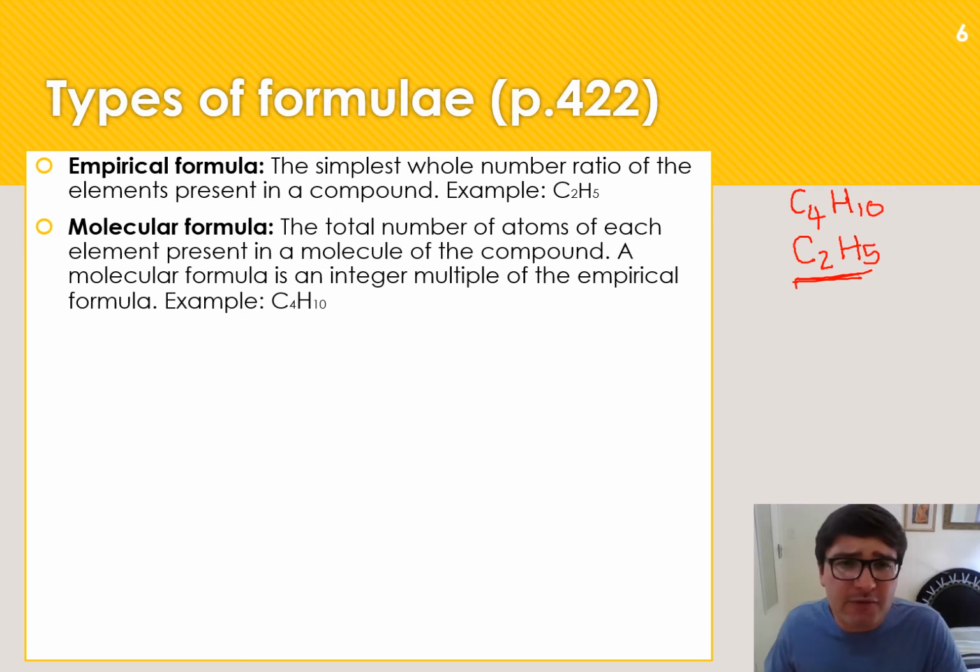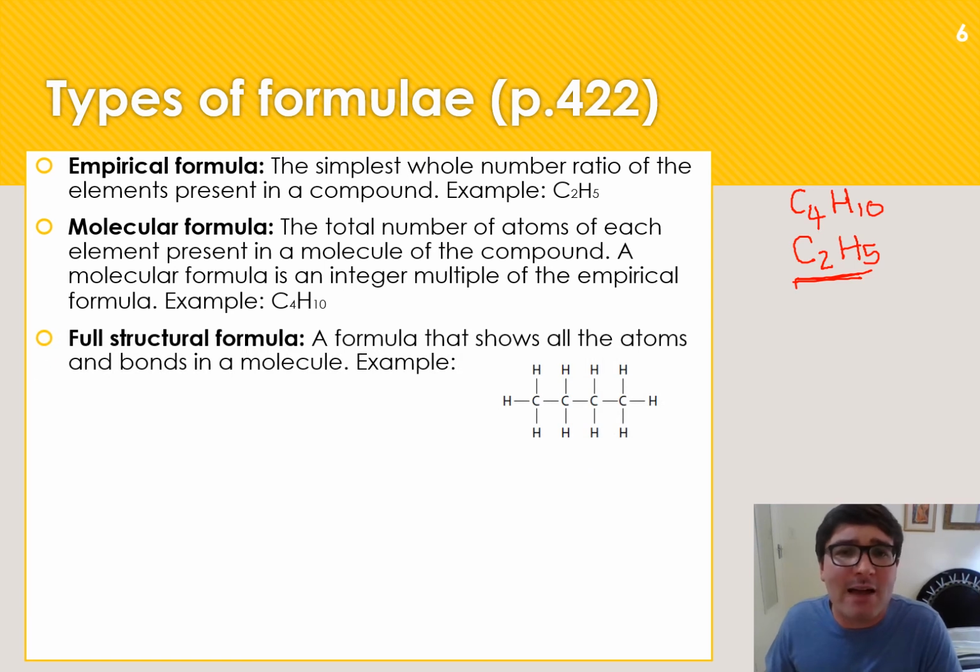Then the molecular formula indicates the correct number of atoms for a certain compound. So in other words, in the case of butane, we need 4 carbon atoms and 10 hydrogen atoms. So we will just indicate C4H10. However, a molecular formula doesn't tell me anything about the structure of a compound. That's why we have structural formulae. Structural formulae show all the atoms and bonds in a molecule. So in other words, I will indicate every single bond between a carbon atom and a hydrogen atom.